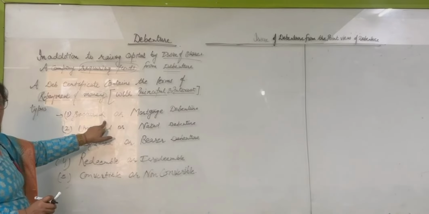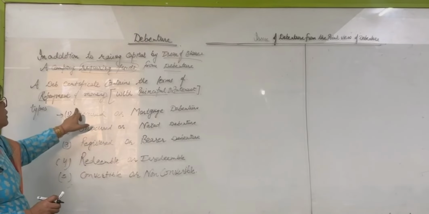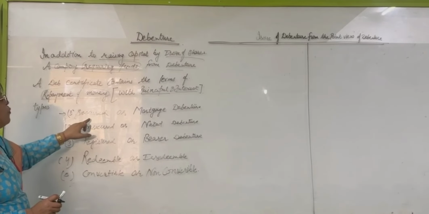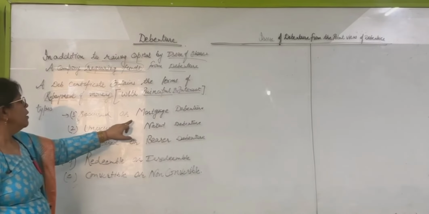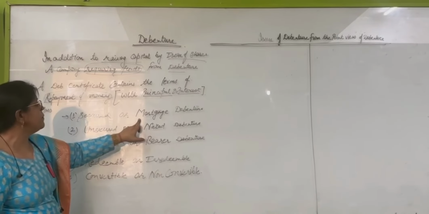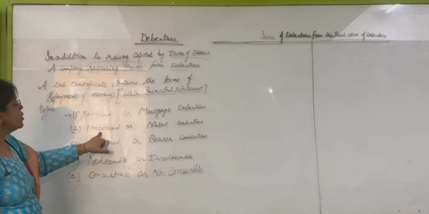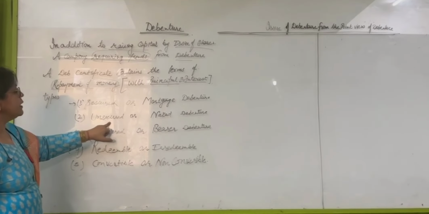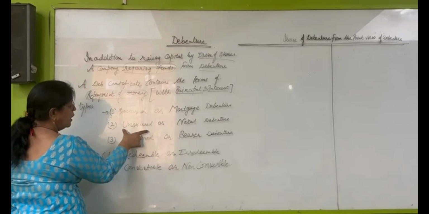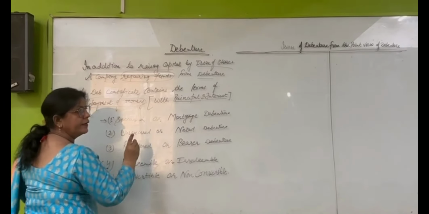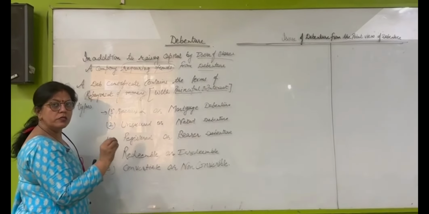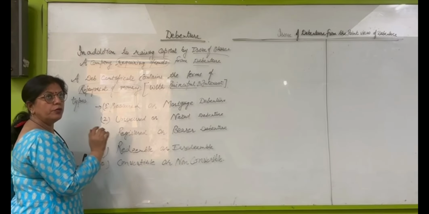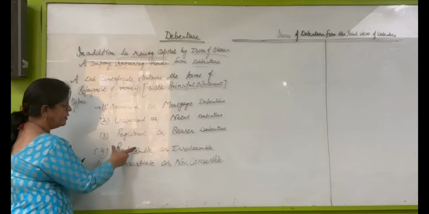Secured debentures are those debentures in which some amount is secured for these debentures. Mortgage debenture and secured debenture are the same. Unsecured, where no security is to be kept for these. Unsecured or naked debentures are those debentures where there is no security for the issue of these debentures.